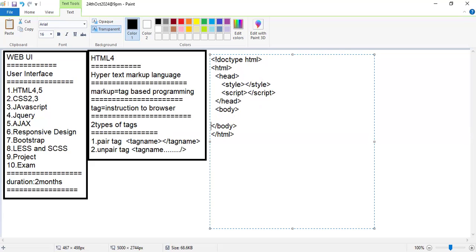Here, all HTML tags. Inside the body tag, whatever tags we write, that whole list of tags, we'll use here to write our HTML content. Here we are writing HTML tags. Under this body tag, we have a list of pair tags.